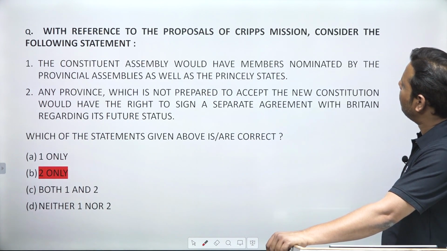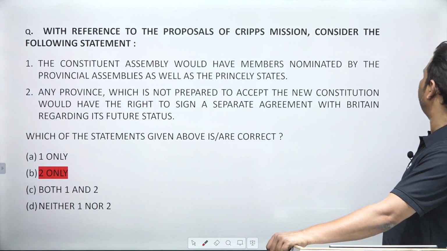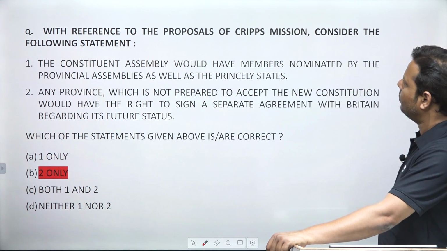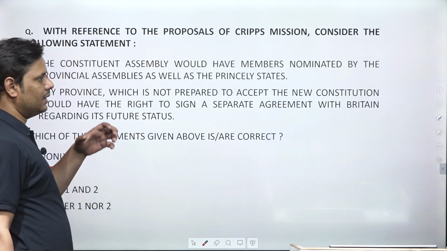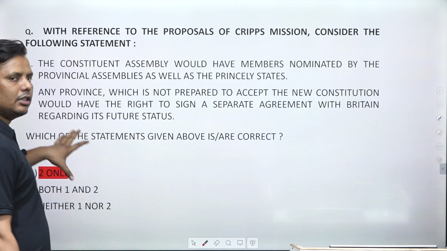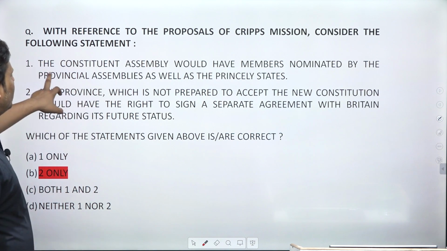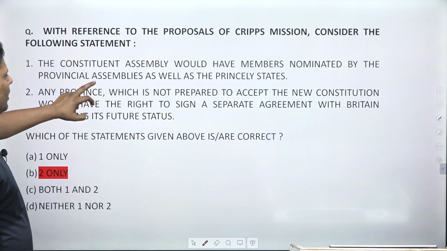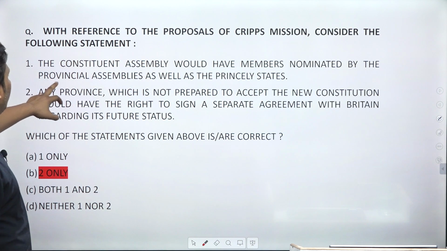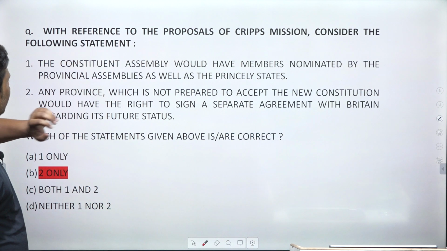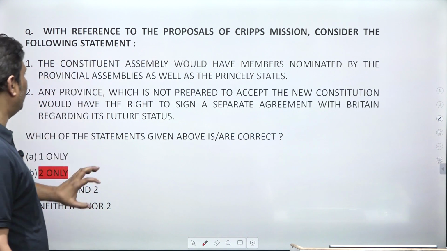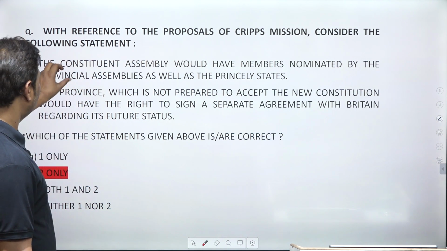With reference to the proposals of the Cripps mission, consider the following statements. The Cripps mission came in 1942 and it gave some recommendations. The question is based on this. The Constituent Assembly would have members nominated by the provincial assemblies as well as the princely states. Now they have just played with the words only. Yes, the statement seems to be correct. There is a minor fault.